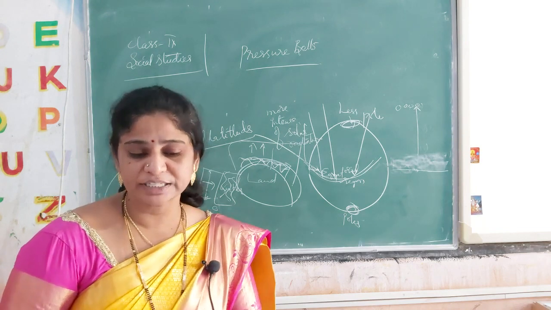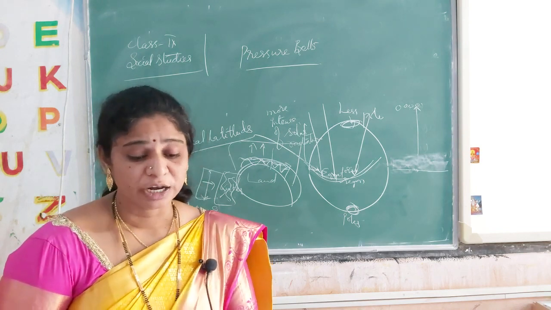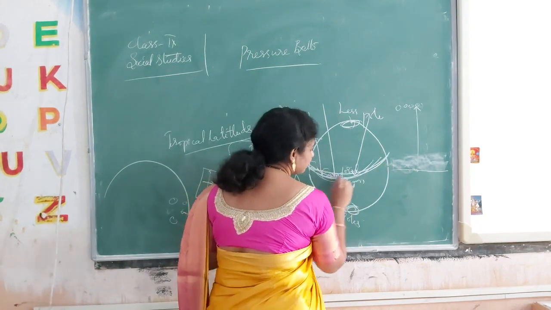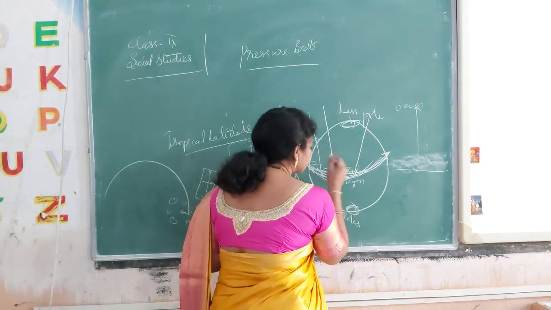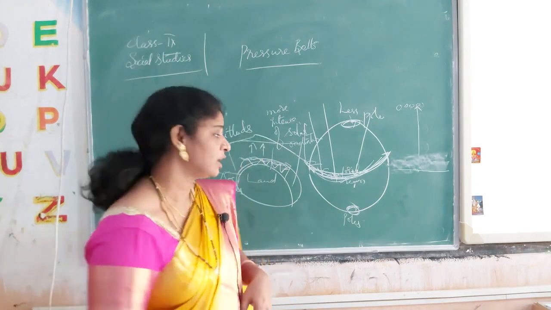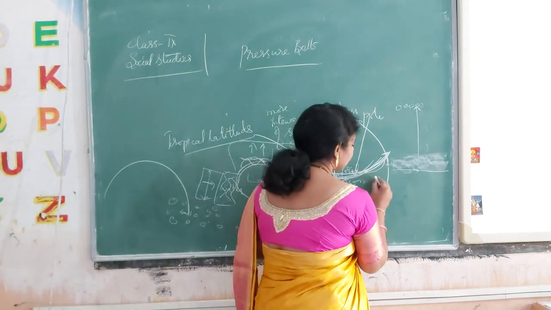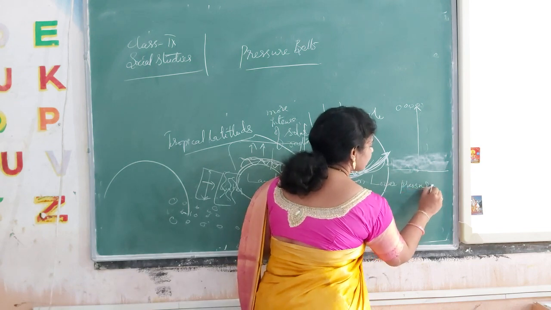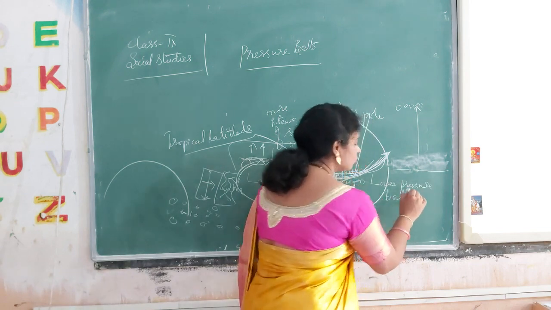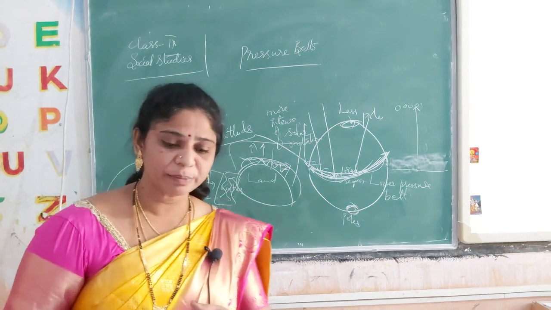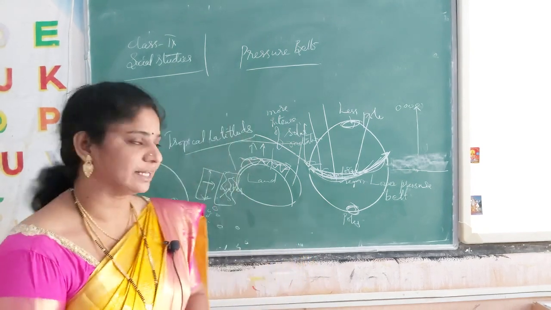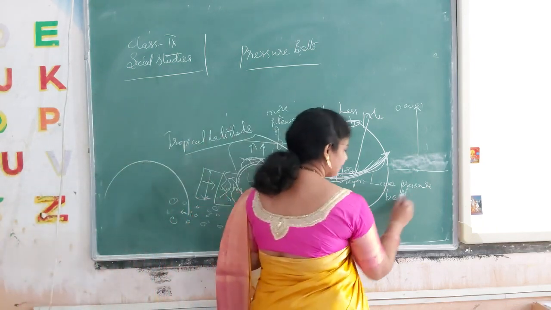This lower pressure belt around the earth, in the equatorial region, is also called the equatorial low pressure belt.